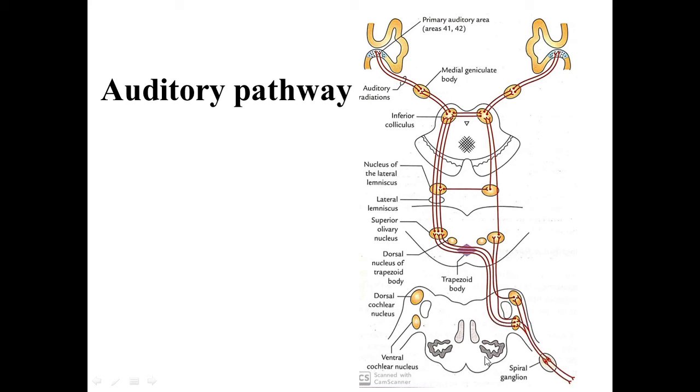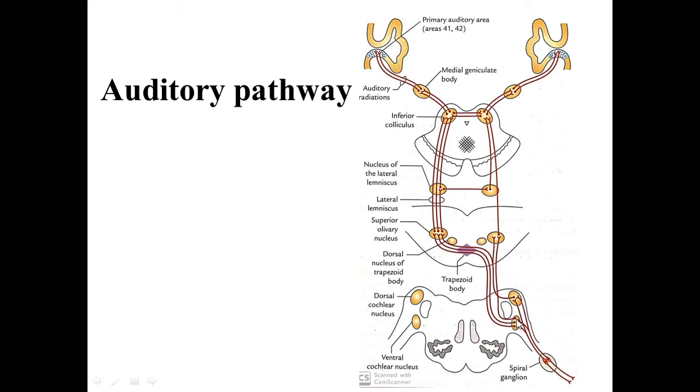This is the section of the medulla. One branch goes to the dorsal cochlear nucleus, and the other branch goes to the ventral cochlear nucleus. So in the medulla there are two cochlear nuclei, the dorsal cochlear nucleus and the ventral cochlear nucleus.